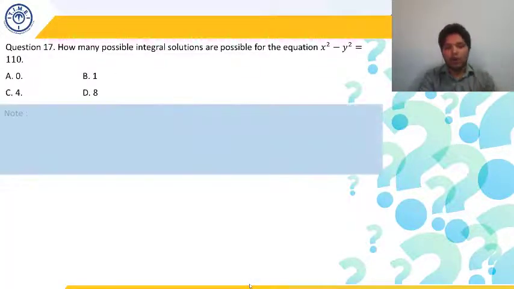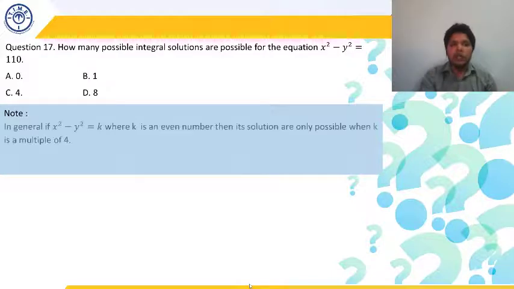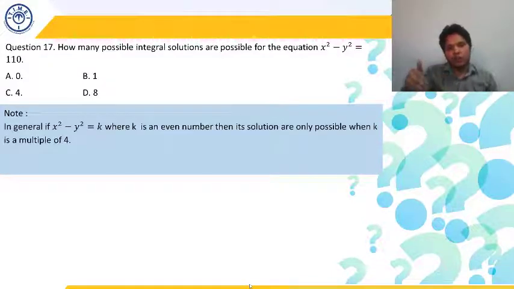Or we can generalize this thing. We can make a note of it. Just make a note of this thing. In general, whenever x square minus y square is equal to k is given, where k is an even number, then its solutions are only possible when k is a multiple of 4.